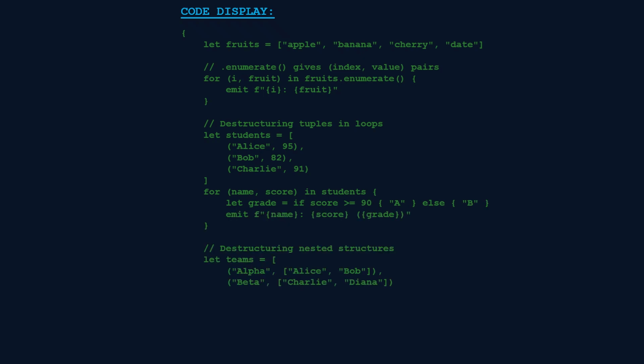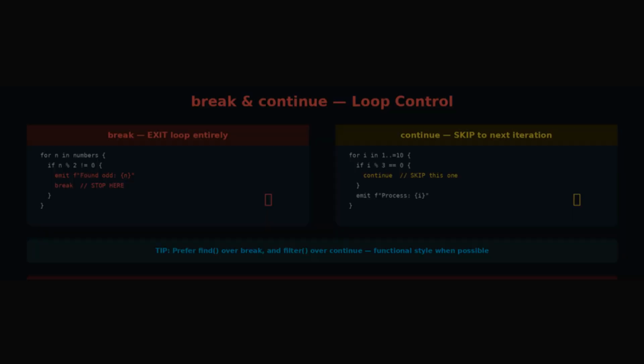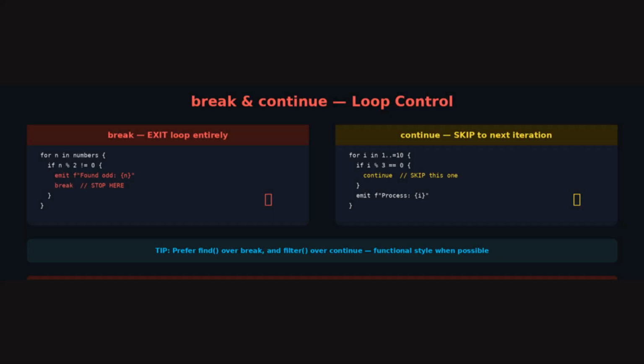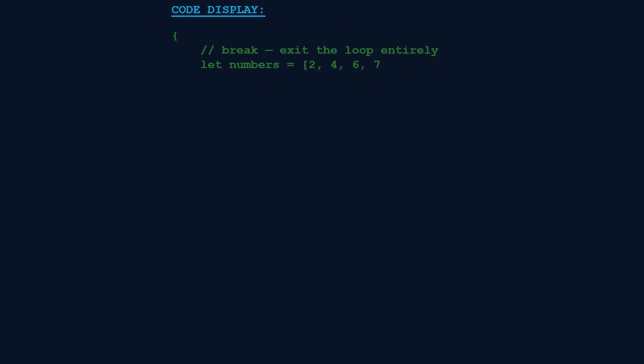You can combine conditionals, pipe chains, and destructuring all inside a loop body. This is expressive iteration. Break and continue give you fine-grained loop control. Break exits the loop entirely. Here we stop as soon as we find an odd number. Continue skips the current iteration and moves to the next one. Here we skip multiples of 3.